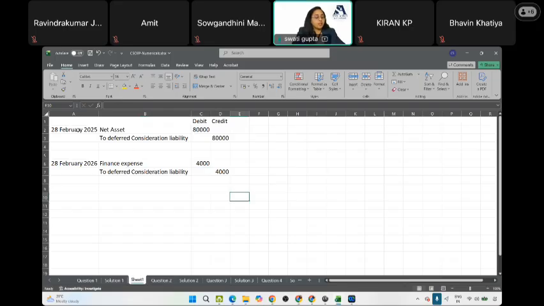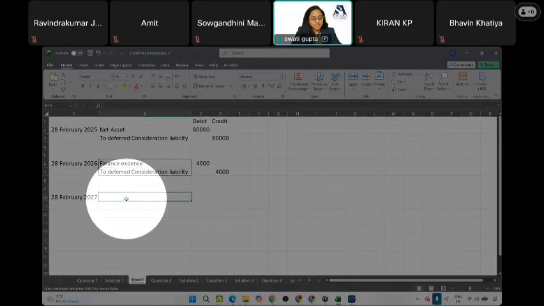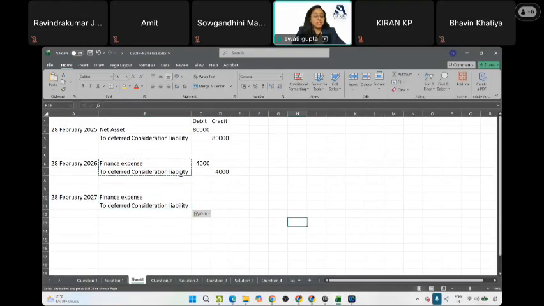Now, on the next year end, because it is for 2 years, again you will pass a journal entry, which will be the same. Finance expense debit, because it's a liability, it will have interest expense in the P&L.